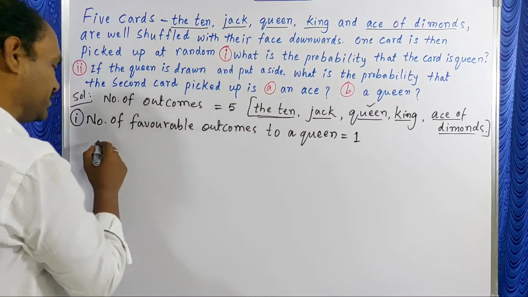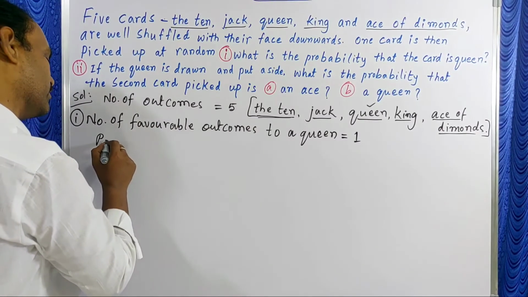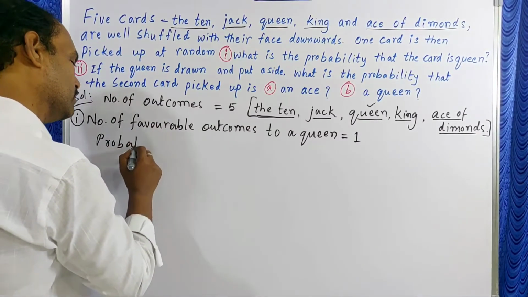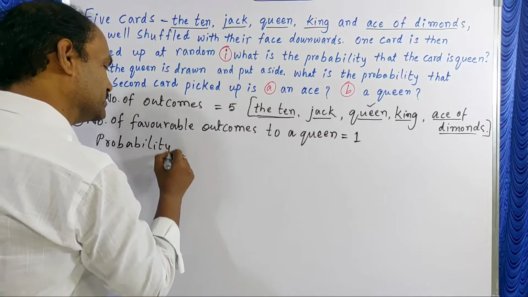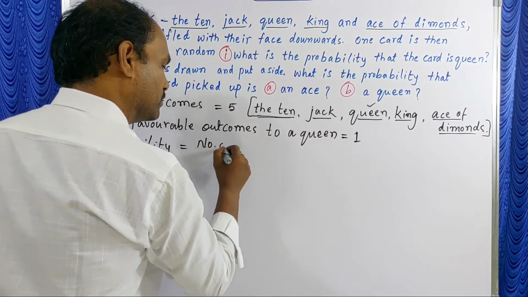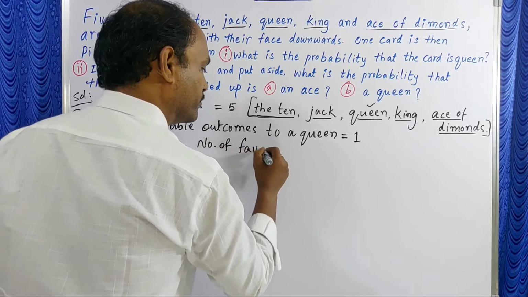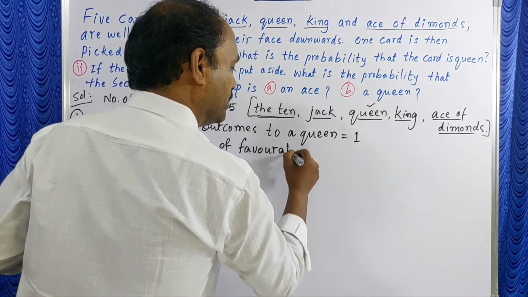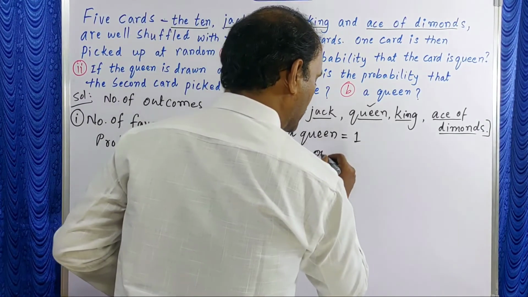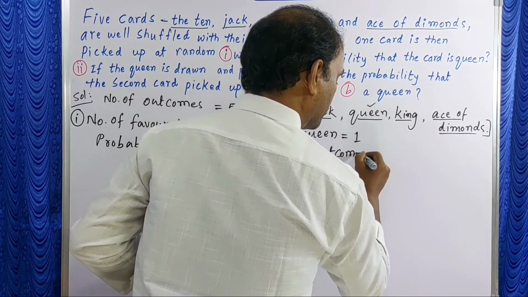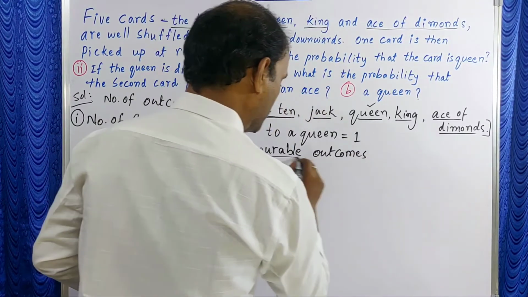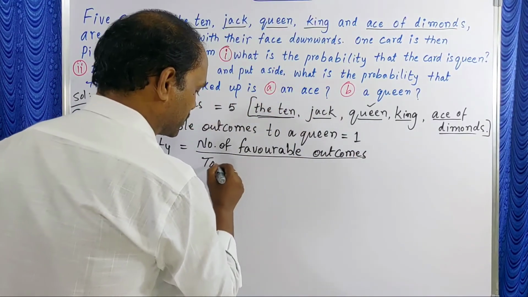So probability, first we will write probability from formula. Probability is equal to number of favorable outcomes by total number of outcomes.